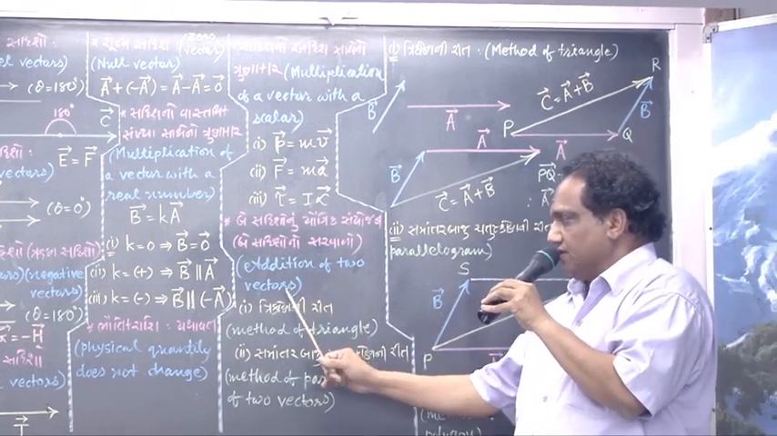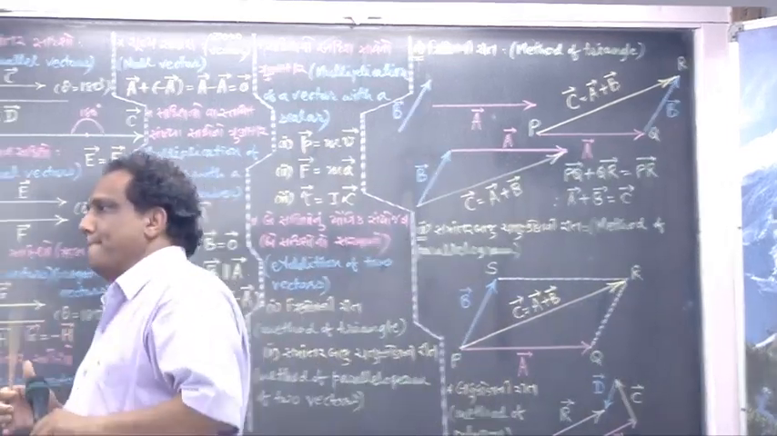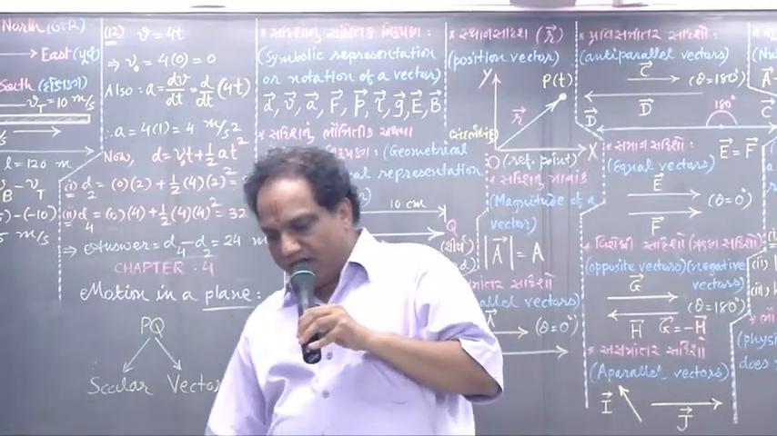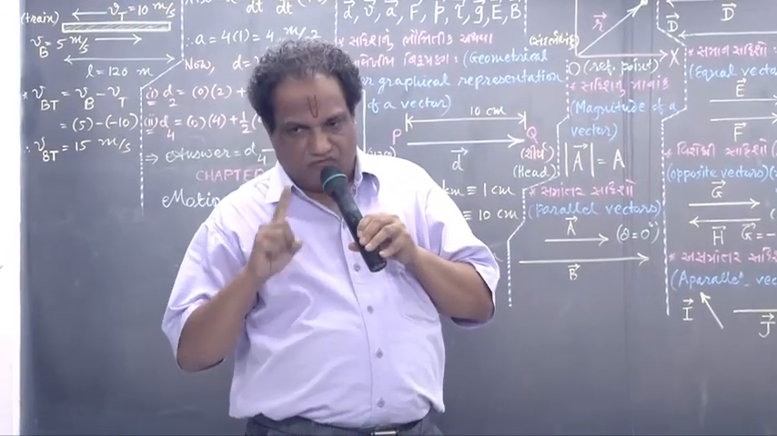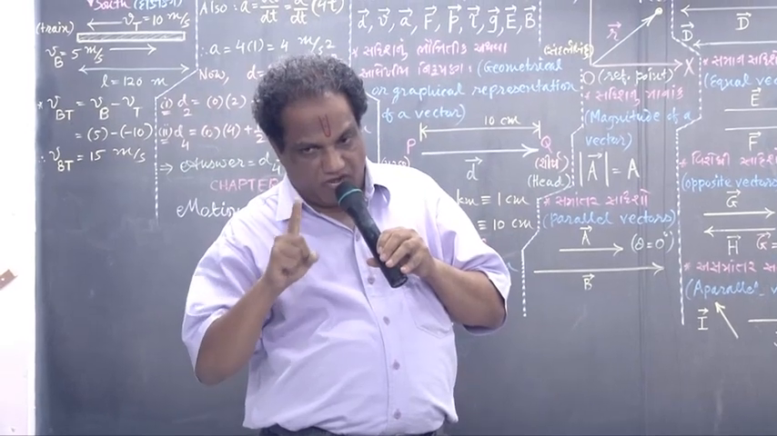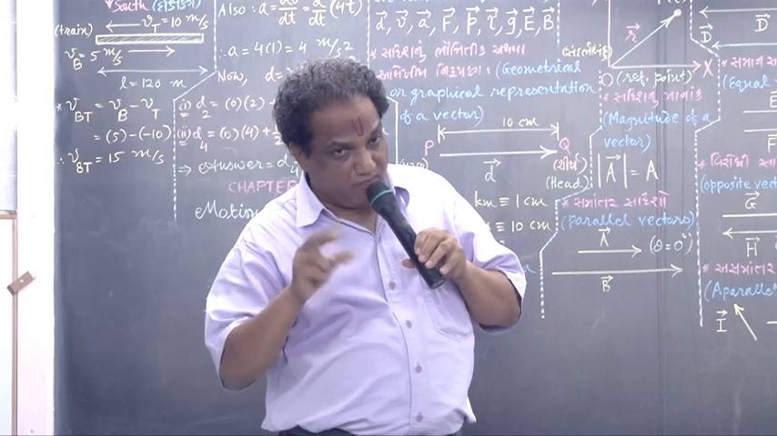Addition of two vectors. What do you mean by adding two vectors? Adding two vectors means finding only one vector which should give you the resultant effect of both the vectors.